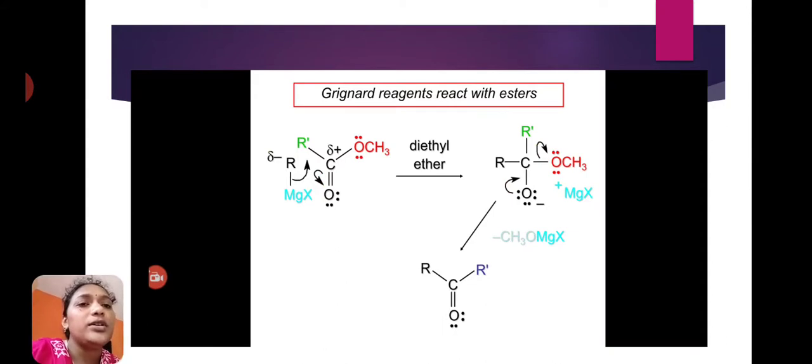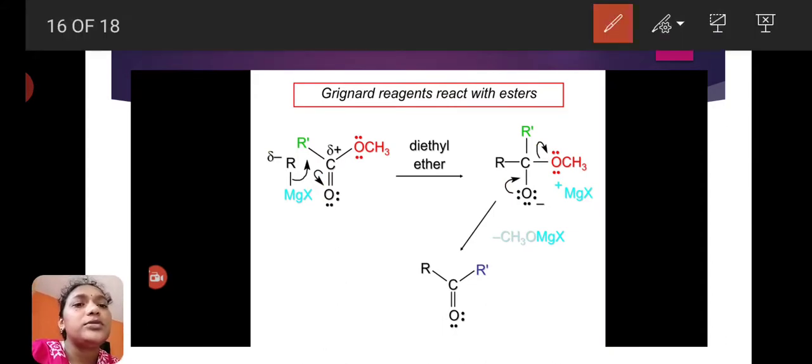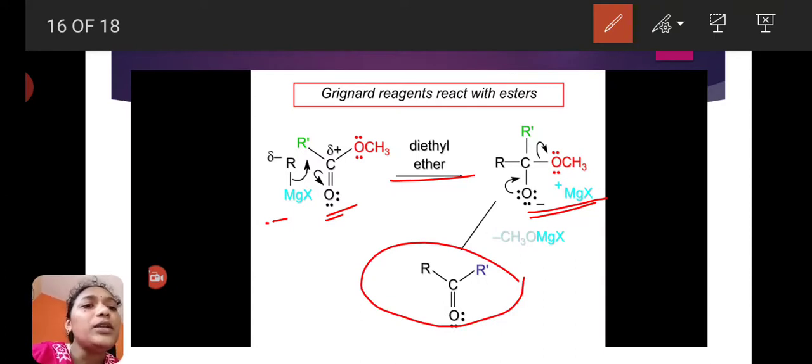Here the Grignard reagent reacts with this ester in presence of diethyl ether and forms one transition state. On hydrolysis it will give ketone, RC double bond O. Again this ketone reacts with Grignard reagent and gives tertiary alcohols.